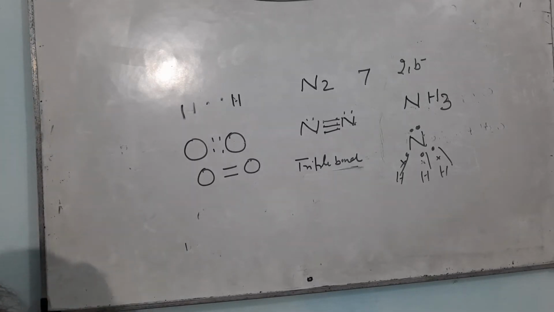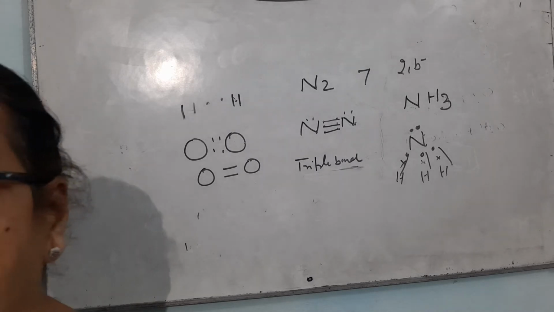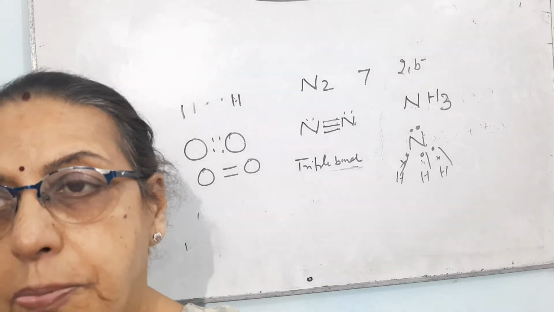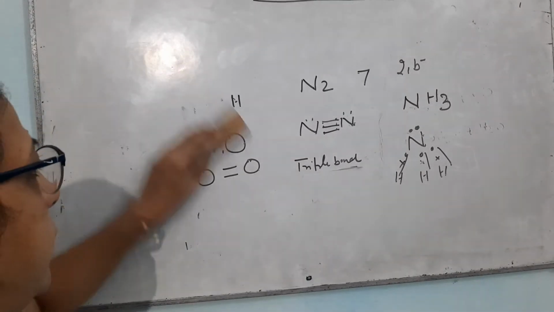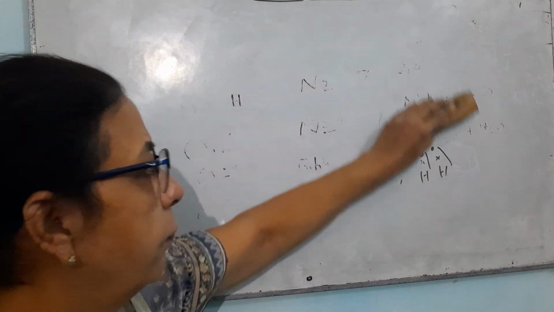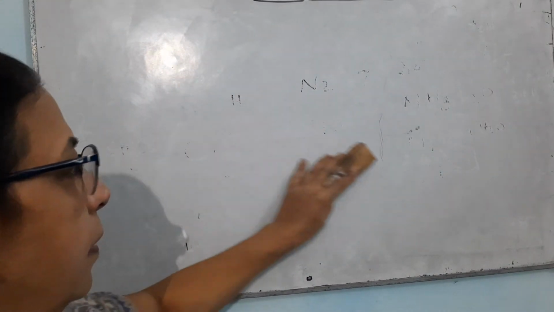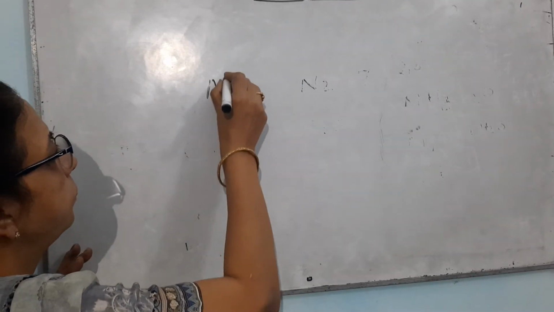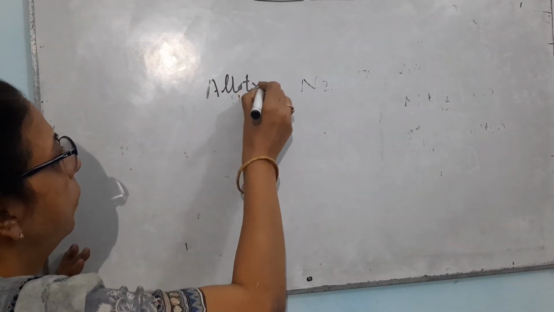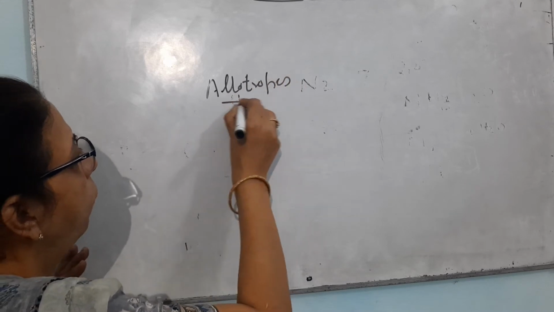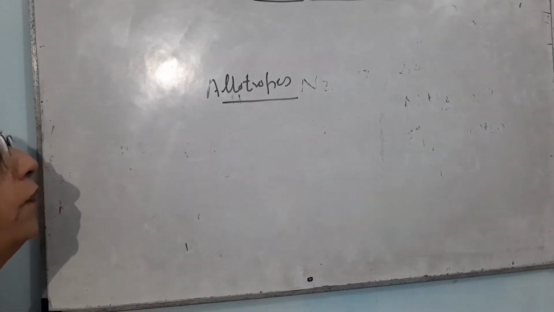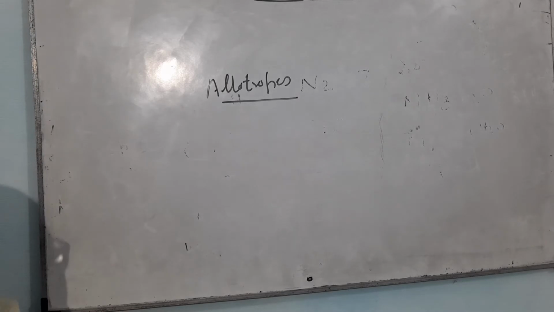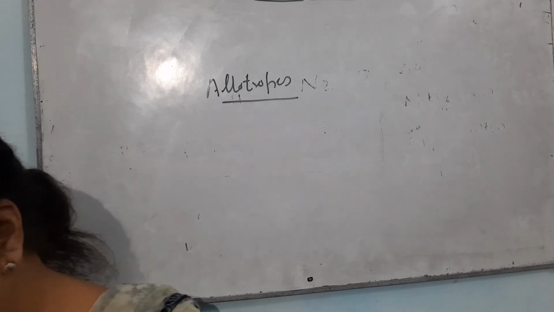Now, let me discuss the allotropes of carbon. There are a total of 3 allotropes of carbon, but before telling about the allotropes, we should know the meaning of allotrope and the meaning of allotropy.